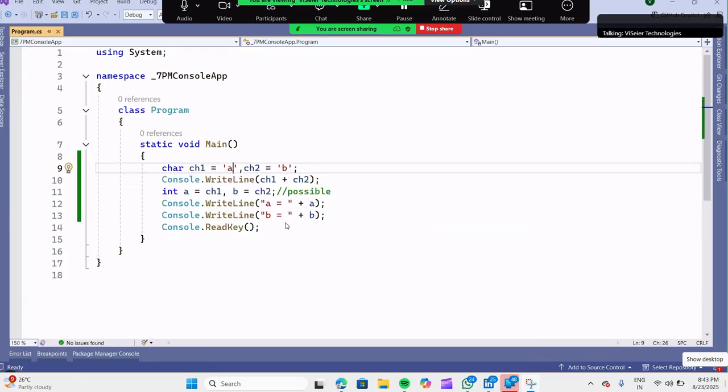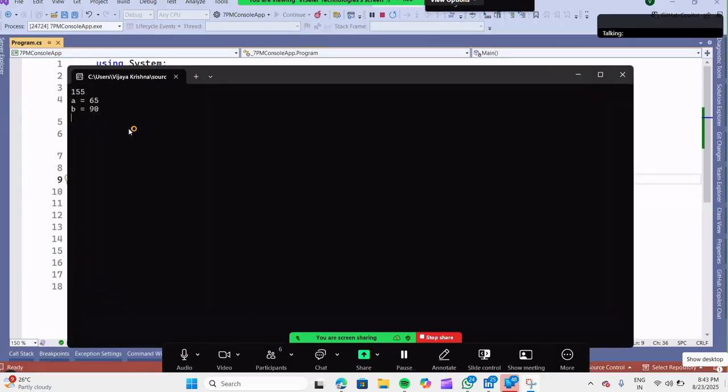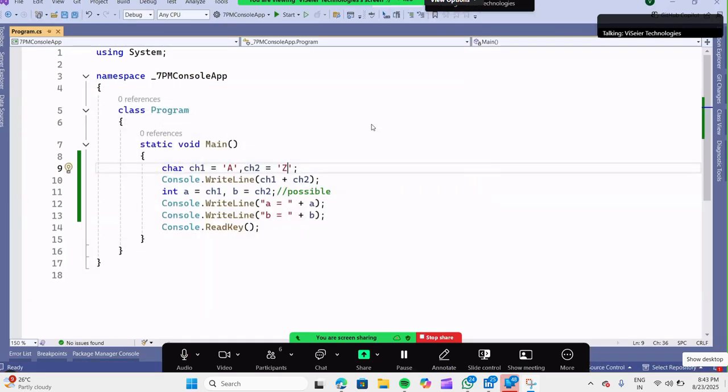Instead of this, try to give capital A, small a, B. Try to give capital A, try to give capital Z. Now you will know the numbers of that one. This one I gave correctly. That's okay. Same, I will give 0 on the keyboard, and I will give up to 9. Okay. Next.